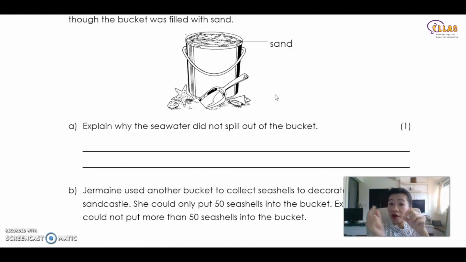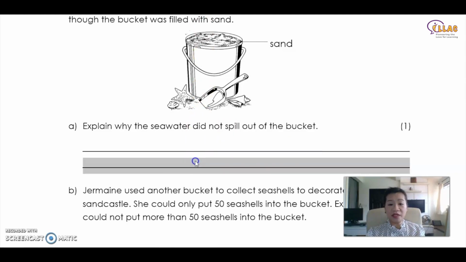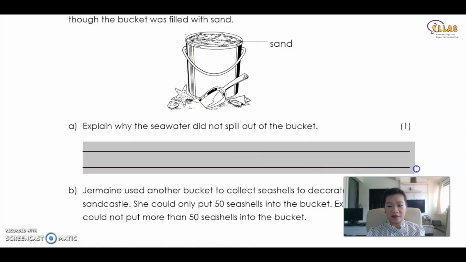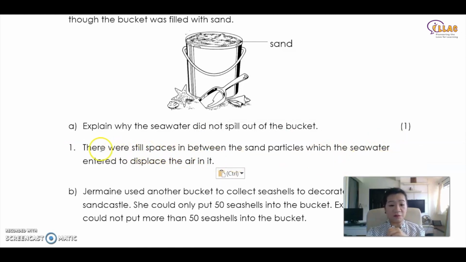And therefore, when water fills up the space between the sand grains, water continues to go in and fill up this space. Nothing needs to come out. Isn't it? So how do you explain that then? That seawater did not spill out from the bucket, exactly what I said just now. There are still spaces in between the grains of sand, therefore filling up the space.